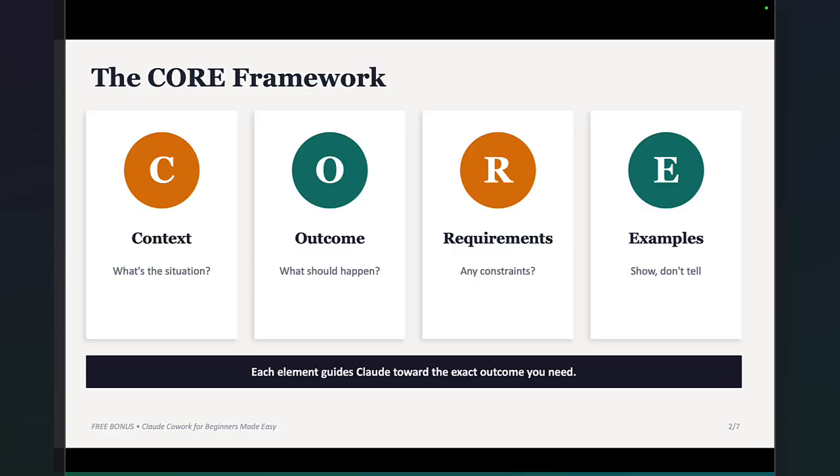Requirements, right? So how should Claude Cowork go about this task? What requirements does it need to keep in mind? That could once again be the structure of the output. It could be the target group of an output. It could be things that should not be researched or included. And maybe the length of the output. Those are some of the requirements that you should keep in mind. Or maybe the file types that you want to be created, or maybe you want the output, if it's a number of files, in a certain structure. All of those things would be requirements.